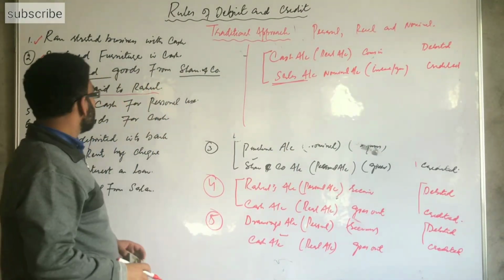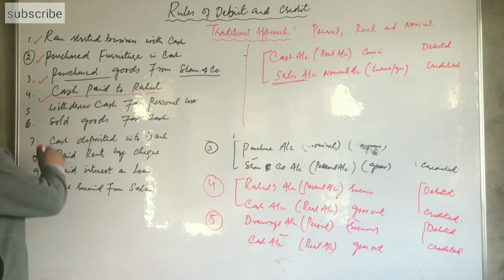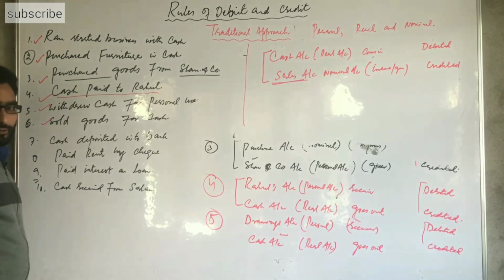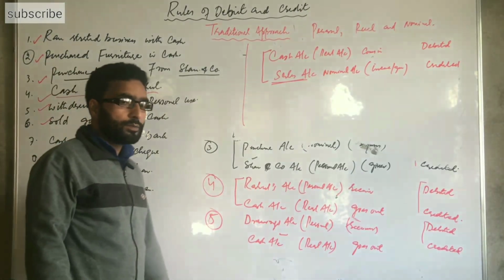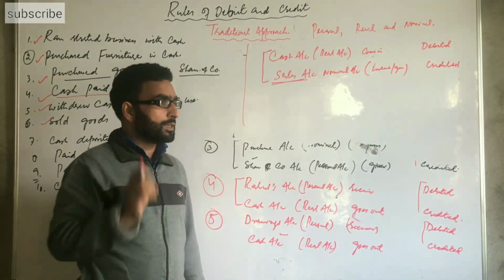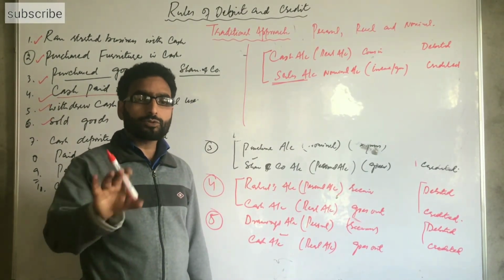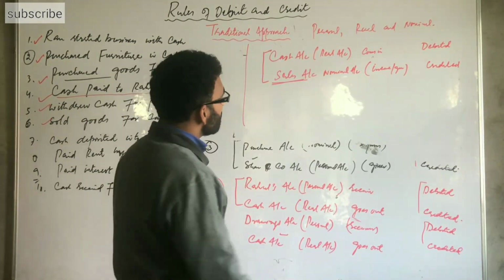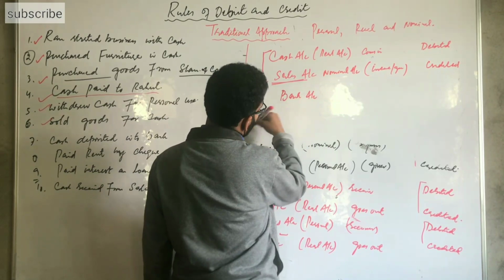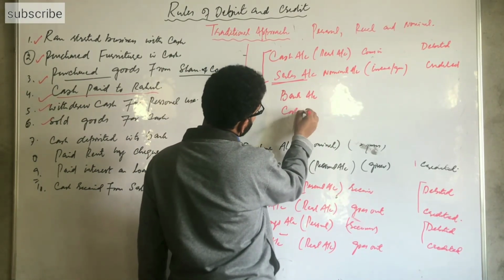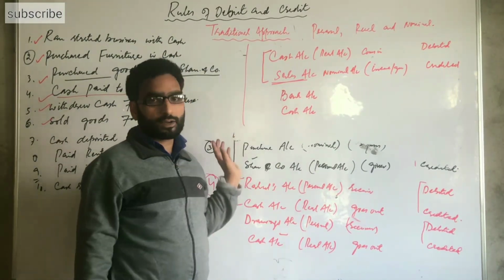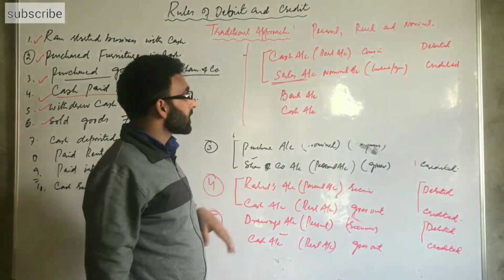For the next transaction we have cash deposited into bank. Business has sufficient cash, surplus cash, and it deposited it into the bank. Again, two accounts are involved. One is the bank account, and another is the cash account. The business deposited surplus money into the bank account.